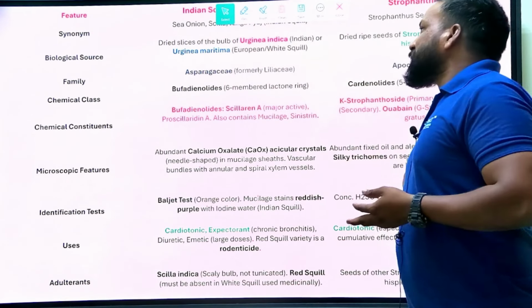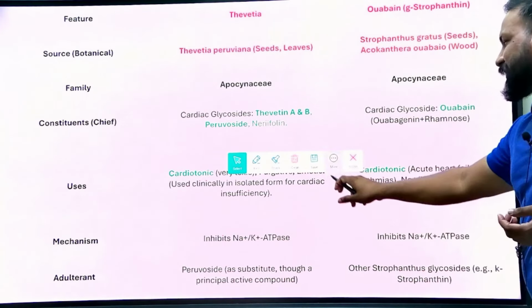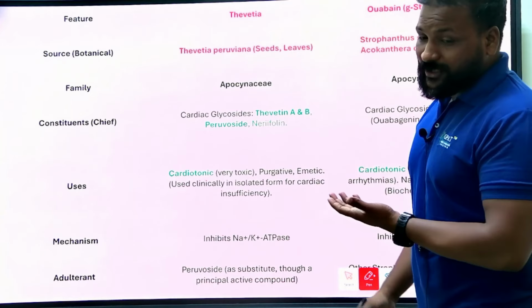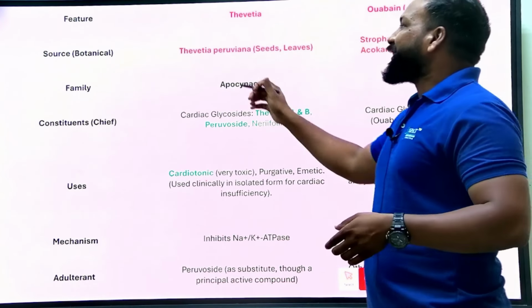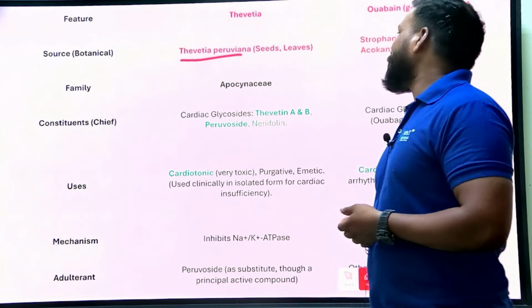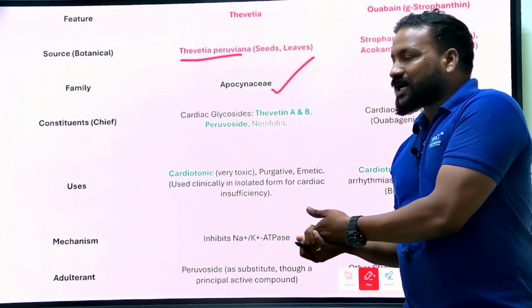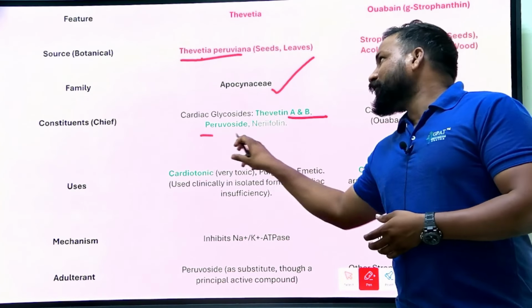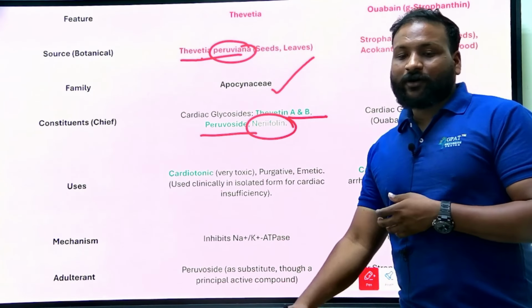Moving to the last two drugs, which are two important cardiac glycosides, especially steroidal glycosides. Their source is mainly the seeds and leaves of Thevetia peruviana, which belongs to the family Apocynaceae. It contains thevetin A and B, peruvoside and neriifolin.